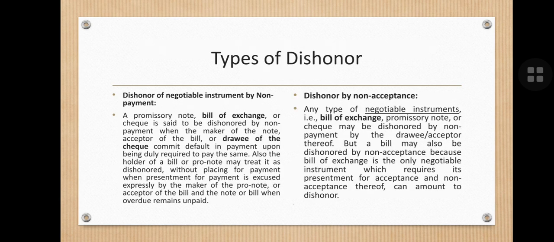Then the types of dishonor: dishonor of a negotiable instrument by non-acceptance and by non-payment.